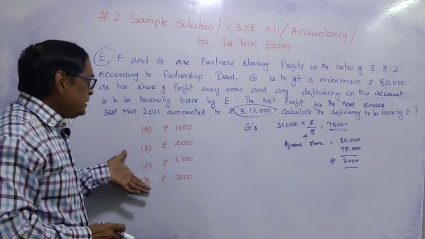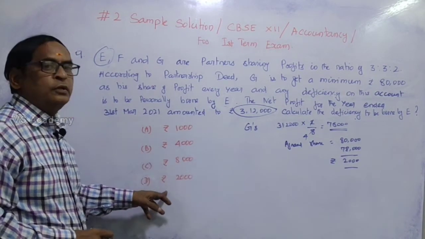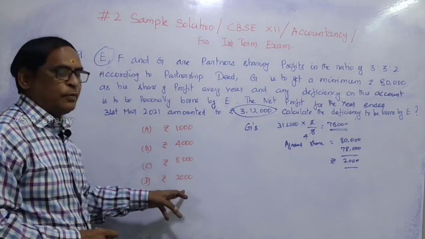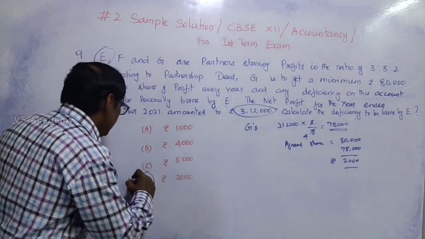There are 4 answers given: 1,000, 4,000, 8,000 and 2,000. So the deficiency of Mr. G's share of profit, 2,000, is to be borne by E. That is the correct answer.